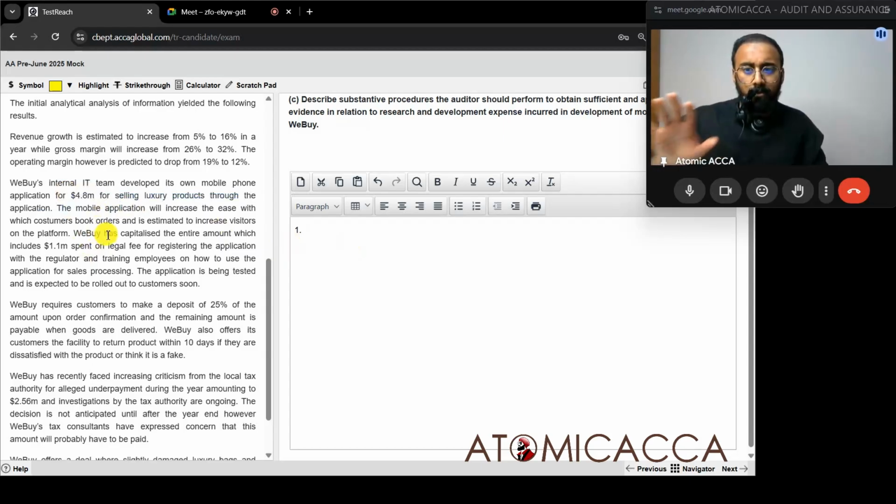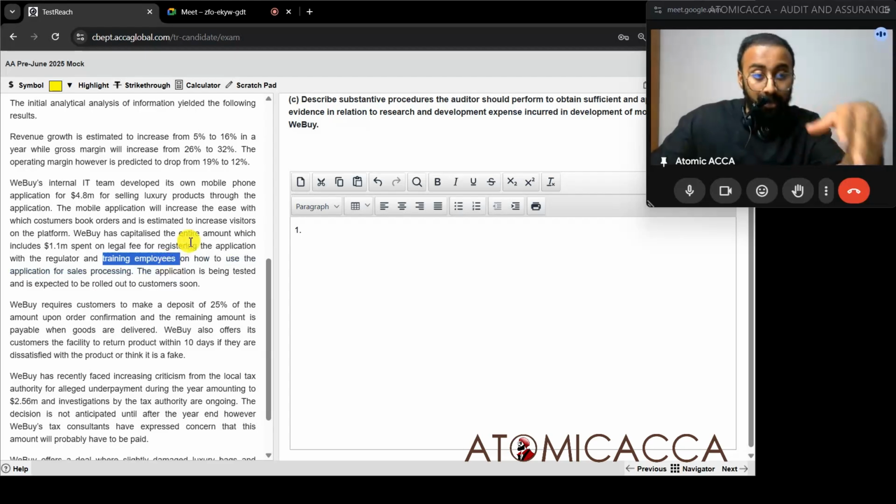First, whatever information is directly given over here, first we can connect to that and write information. Then whatever extra we need, we can do. Some information we already wrote in the audit response part. Same thing becomes the audit procedure also over here. What we can write? First thing, out of the 1.1 million legal fees there, you can discuss with management and let them know that training employees are not to be capitalized and it should be expensed out. So you can inform them that.